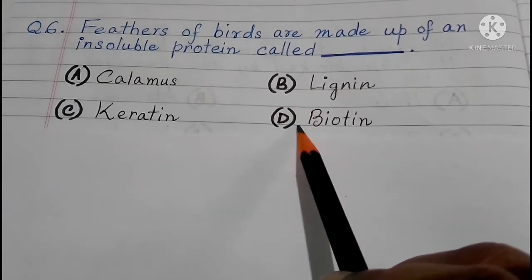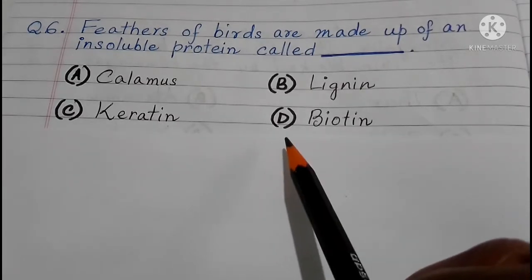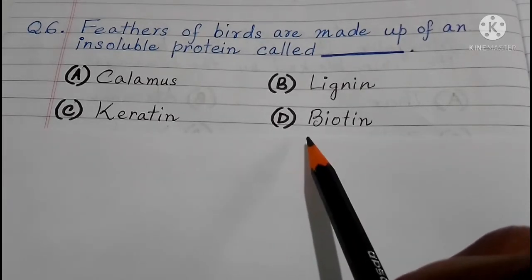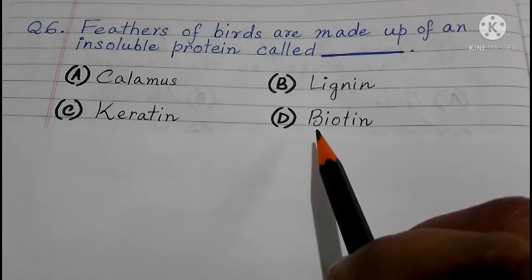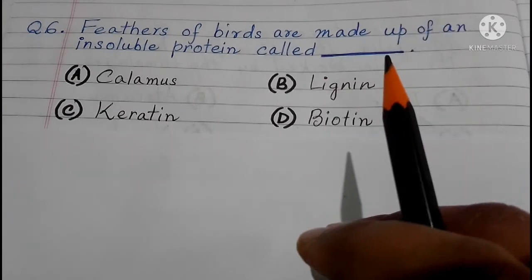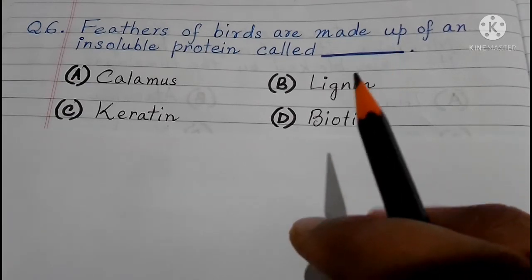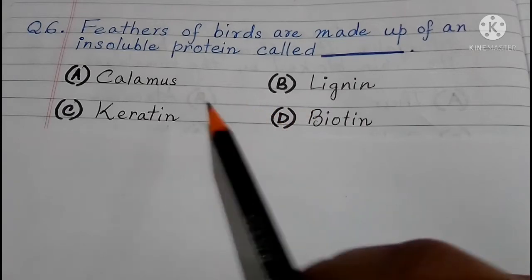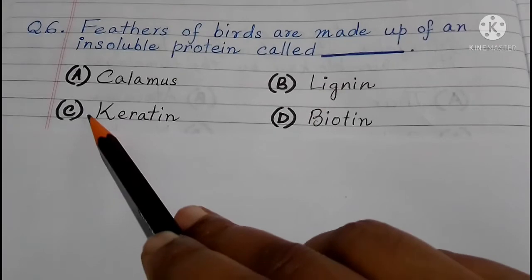Okay, come to biotin. Biotin is the name for vitamin B7 actually. It is not protein, it's a vitamin. It is found in milk, egg, and so many other components of food, and it helps in proper growth of hair, nail, etc., and keeps the growth healthy. So biotin is also not possible. So options A, B and D are not possible. We are left with keratin.